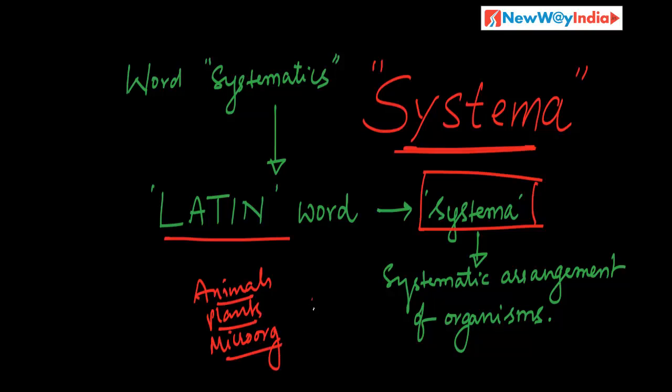But where to keep an insect? Where to keep a bird? Where to keep a mango? Where to keep a man? We need a systematic arrangement of organisms. That's why from the word systema came systematics.